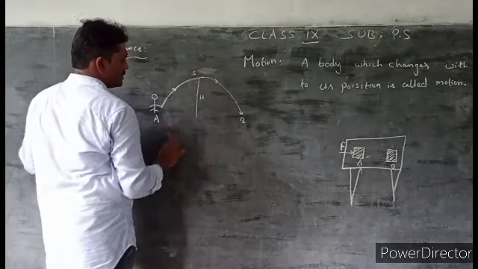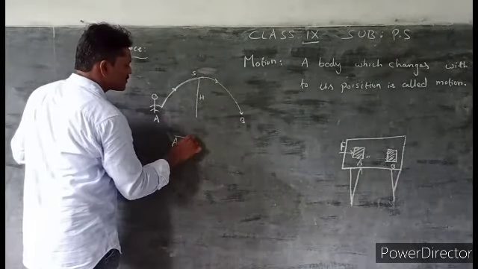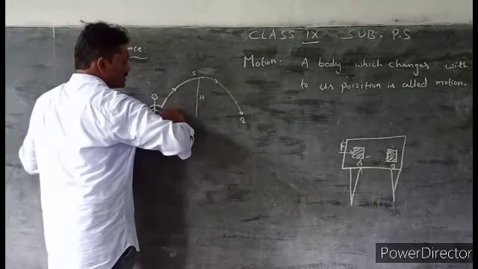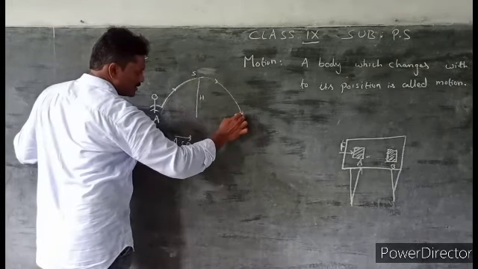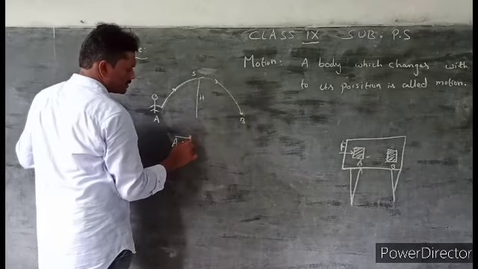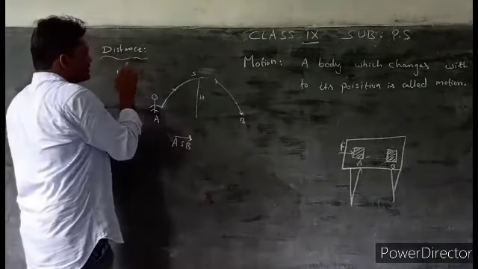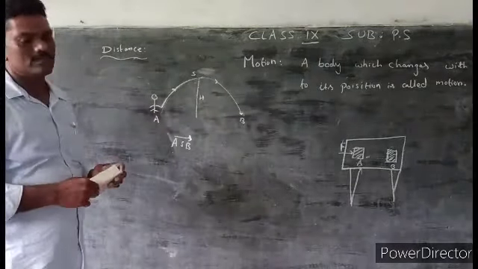Suppose imaginary ASB, this is a vector. ASB is the direction of this stone or ball. This is the distance. So distance traveled is always positive.